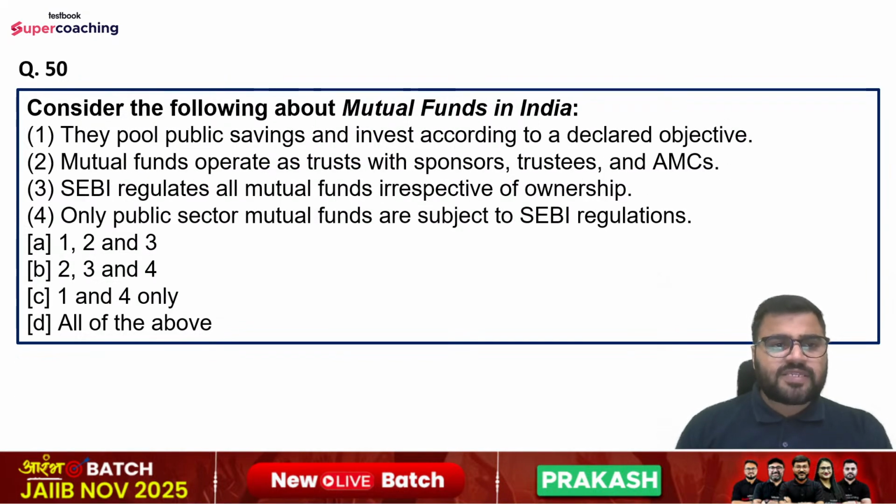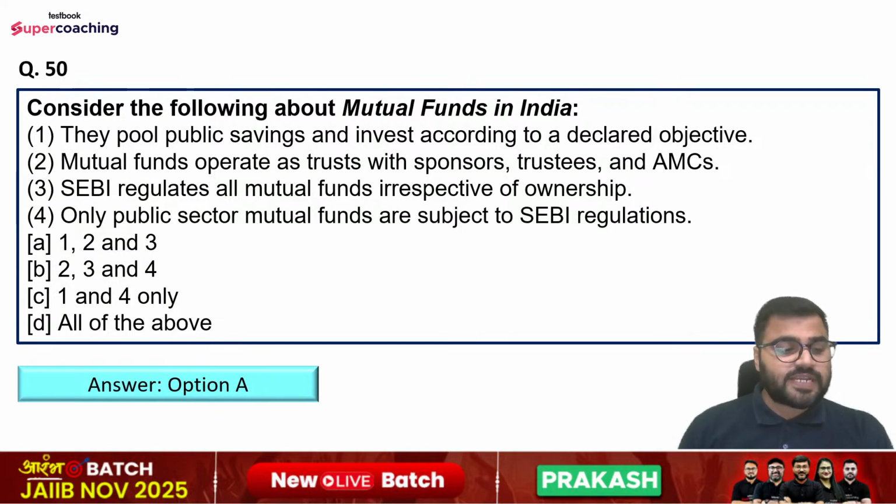Question number 50 is: consider the following about mutual funds in India. Statements are: they pool public savings and invest according to a declared objective. Statement number second is: mutual funds operate as a trust with sponsors, trustees, and AMCs. SEBI regulates all mutual funds irrespective of ownership. Only public sector mutual funds are subject to the SEBI regulations. Options are first, second, and third, second, third, and fourth, then first and fourth only, or all of the above. So right answer is option number A, that is first, second, and third.